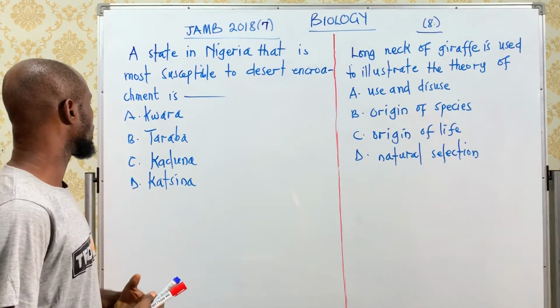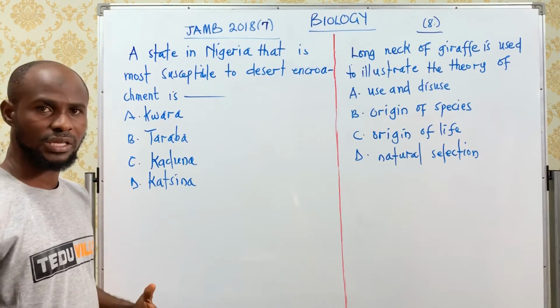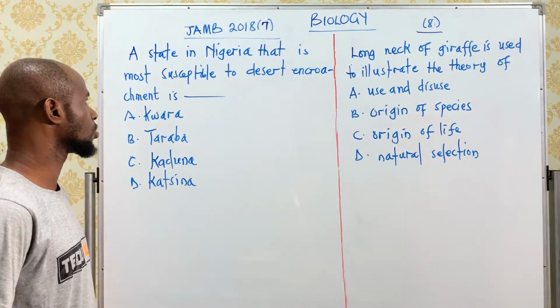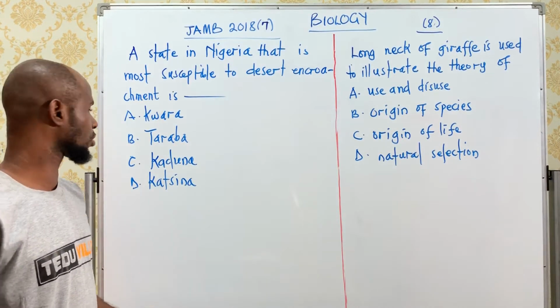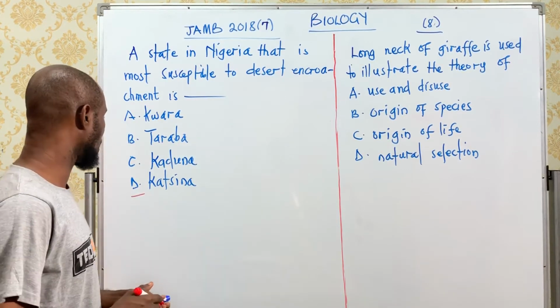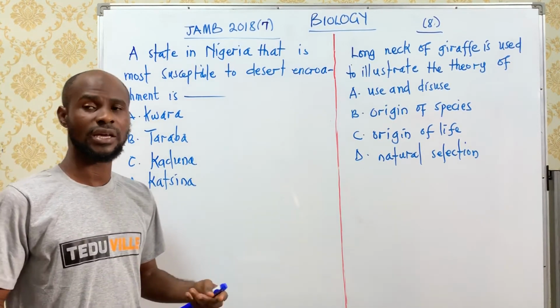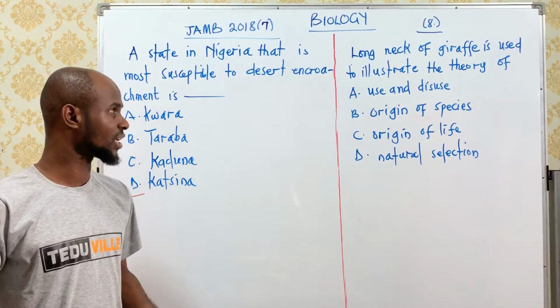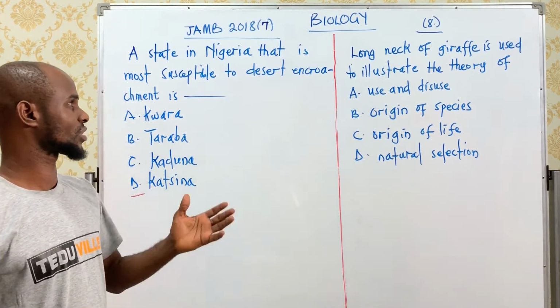So the part of the nation that is susceptible to desert ruining and destruction is Katsina. That's the most of the northwestern part of the country. Like you have Katsina, we have Sokoto, we have Kebbi, we have Jigawa, and others like that. Now let's go to question 8.